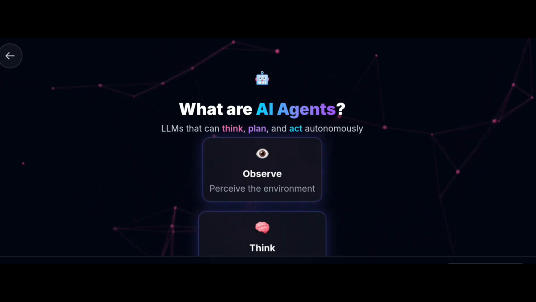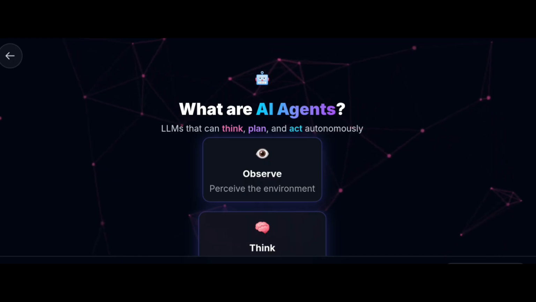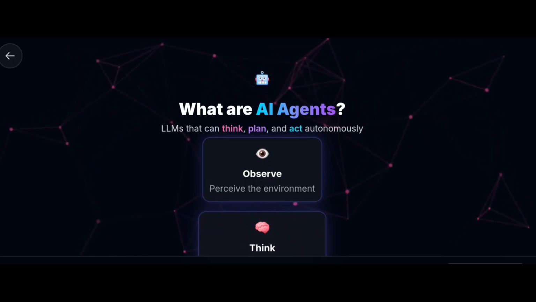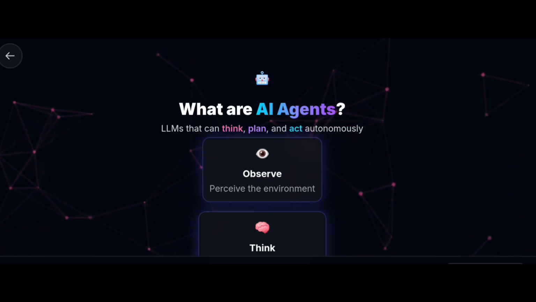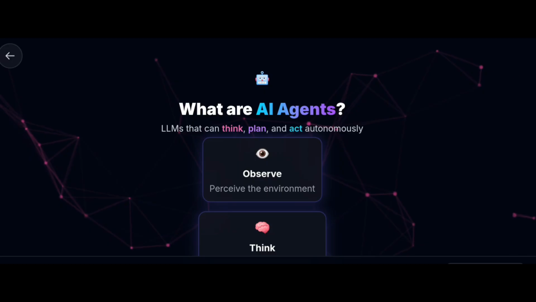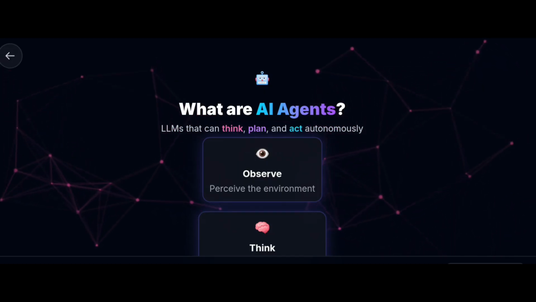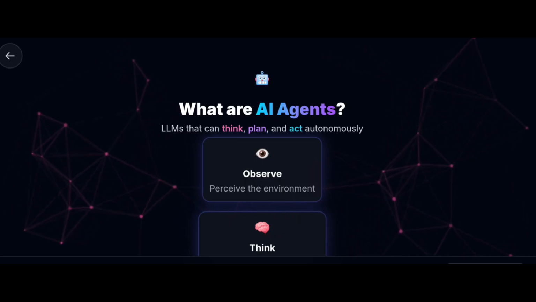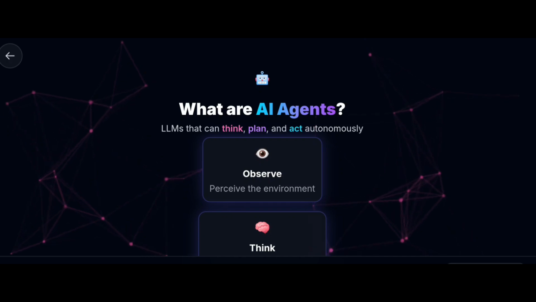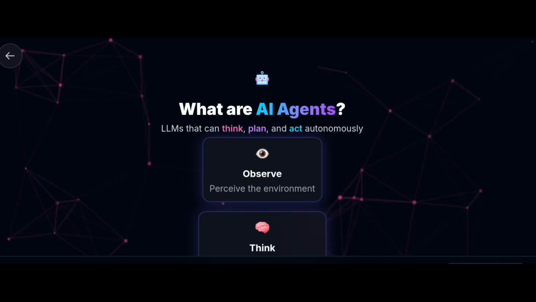And coming to an AI agent, if you give a task like "create a YouTube video about today's top AI news," the AI agent searches the latest AI news and selects the top 5 stories, creates a script, generates a voiceover, creates images, creates animations, generates subtitles, creates thumbnails, and uploads the video on YouTube. The task is completed automatically. This is the work of an AI agent. I hope you understand what a traditional AI and an AI agent are.